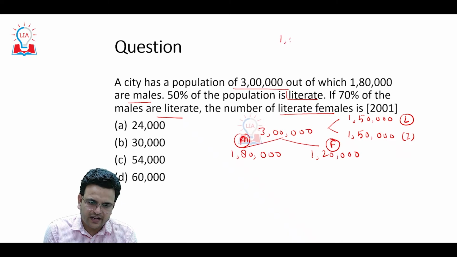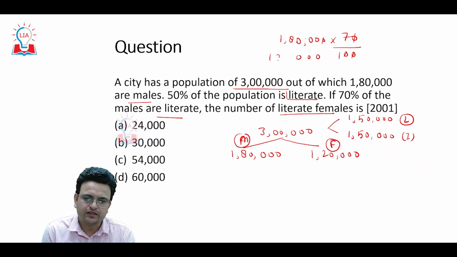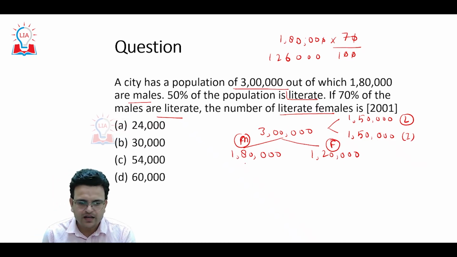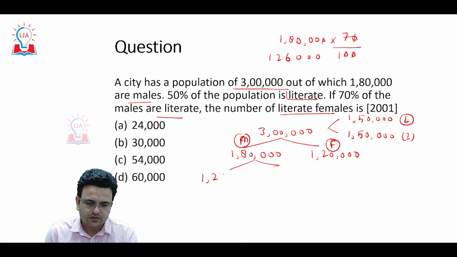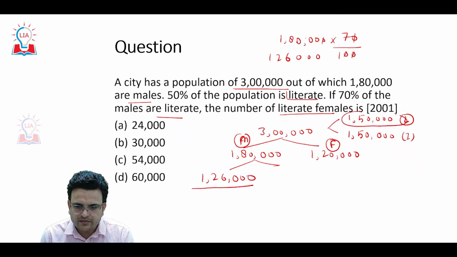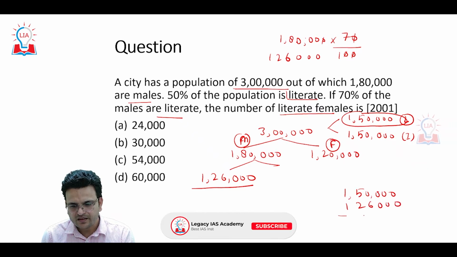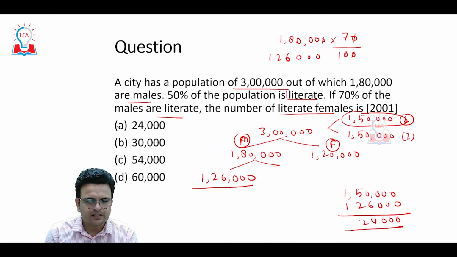Now 70% of the males are literate. So 70% of 1,80,000 will be 1,26,000. So 1,26,000 males are literate. Total literate are 1,50,000. So the remaining literate females will be 24,000. So the answer will be 24,000.